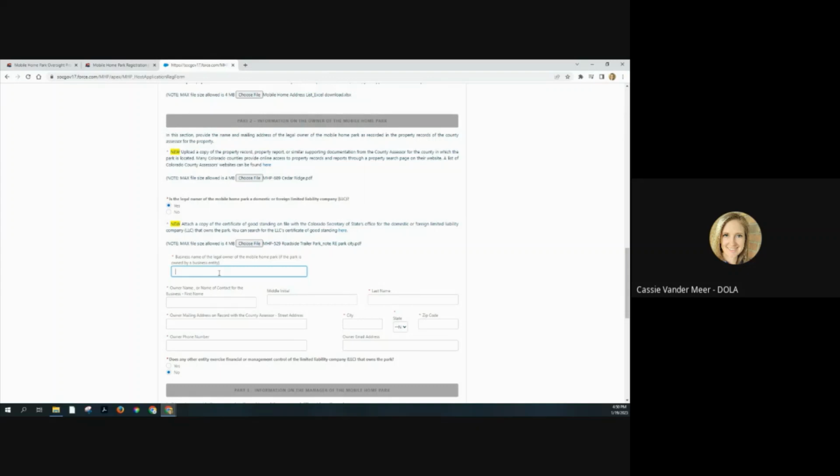You will want to submit a request to the county assessor to change that information, and email us your proof that you have requested that change. Then you can put in your current active information here on the registration form.